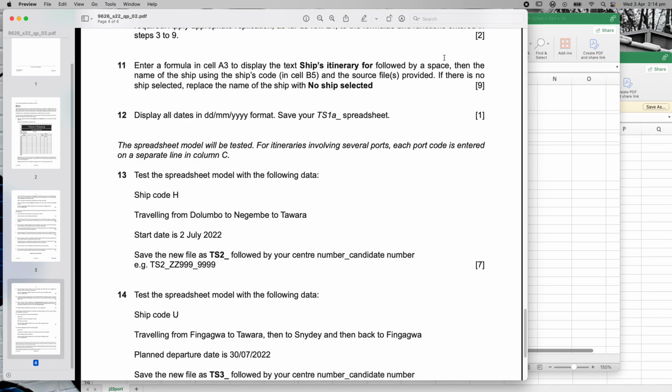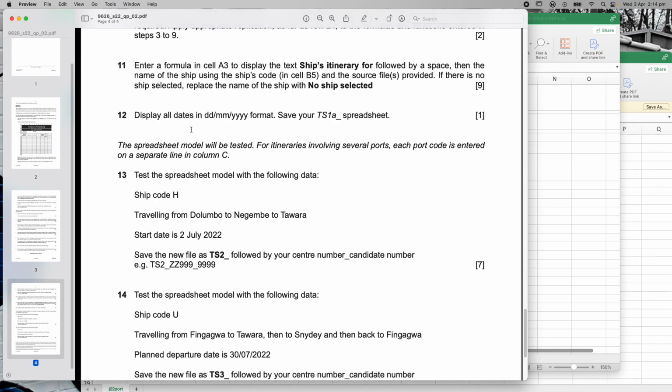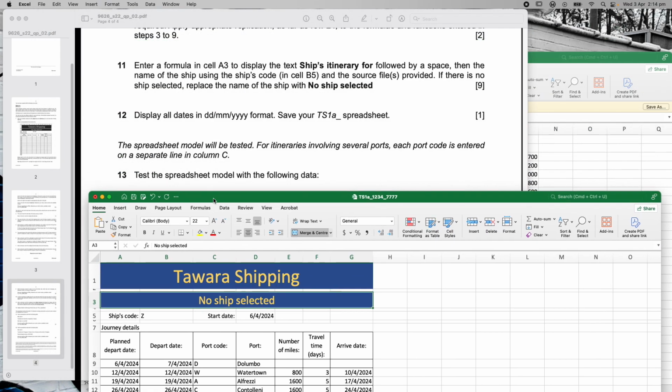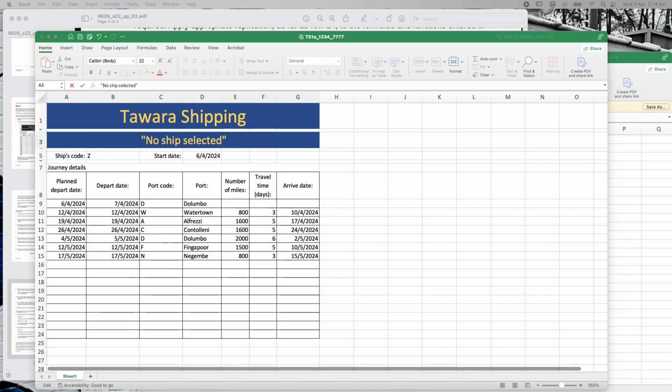So let's go through and do a simple VLOOKUP on this right here. Let's just go back to here. And sorry, which cell? I'm sure it's that big yellow cell. It wants us to be in cell A3. So that's going to be here. So at the moment, cell A3 has no ship selected, which is actually the words they want us to use. So I'm going to keep that. In fact, I'm going to put it in inverted commas because I know that's going to be my end of my lookup if I do a VLOOKUP there.